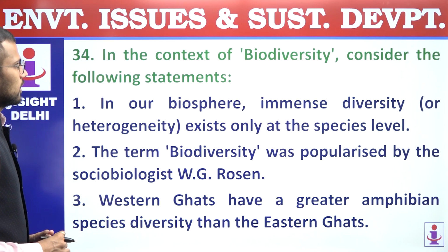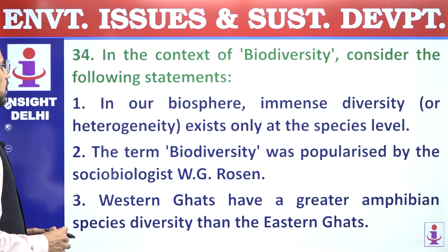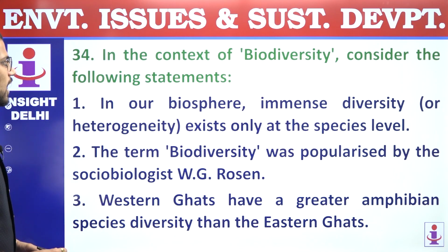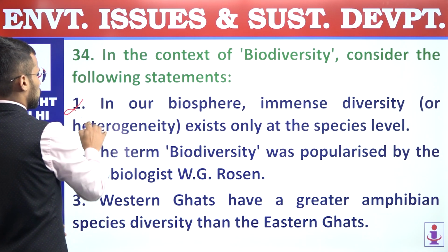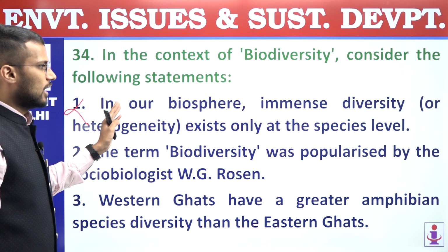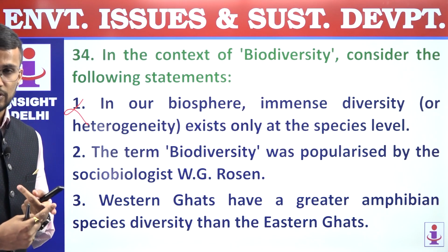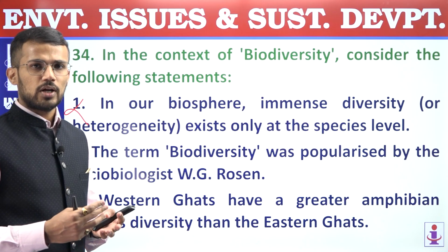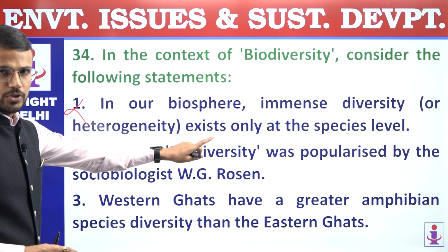34. In the context of biodiversity, consider the following statements. First, in our biosphere, immense diversity exists only at species level. So this statement is incorrect, because biodiversity is present at all three levels, not only at the level of species. It is present at the level of genes. Genetic diversity is also there, species diversity is also there, and even ecosystem diversity. So it is not only present at species level.